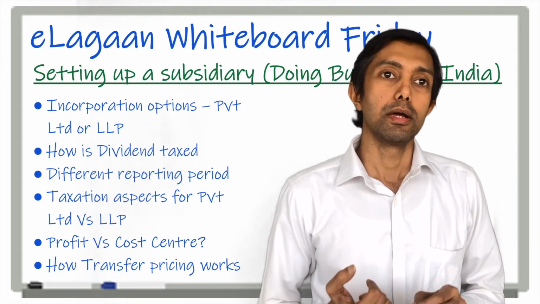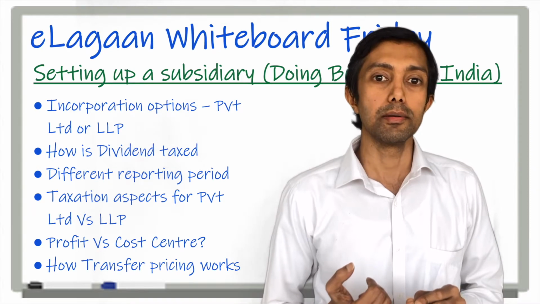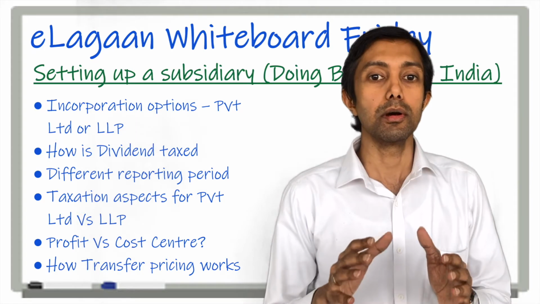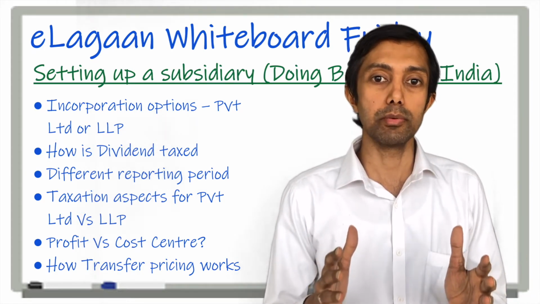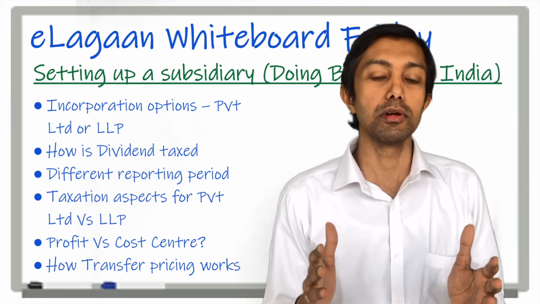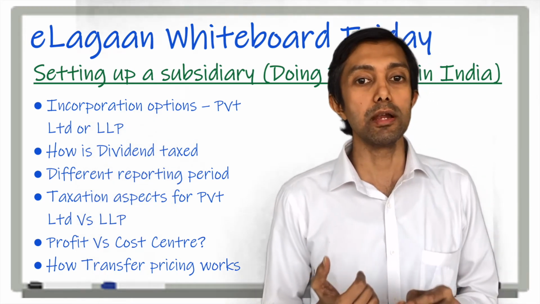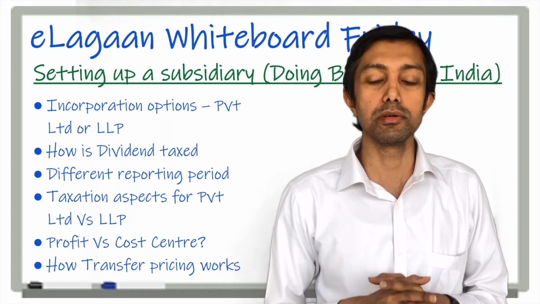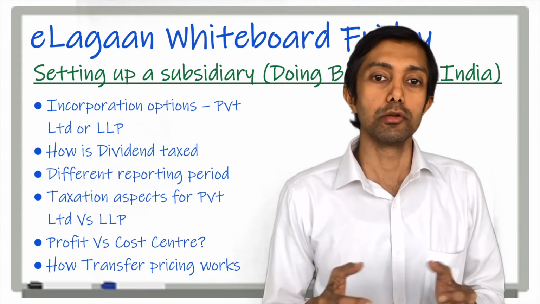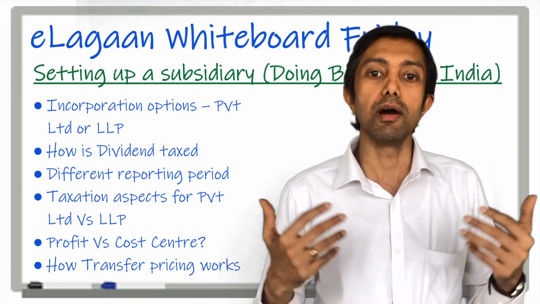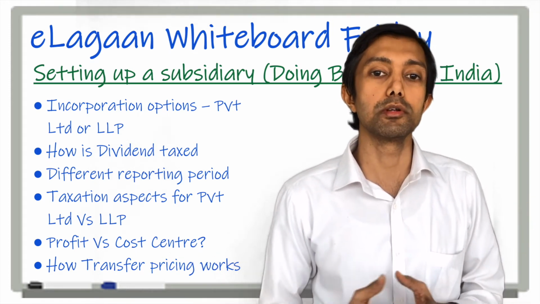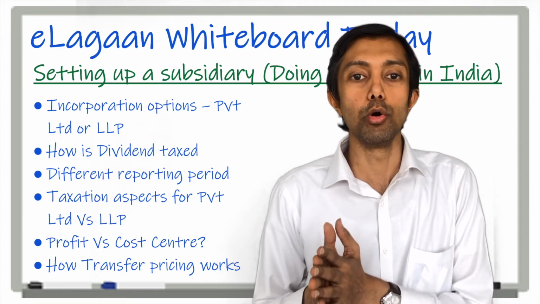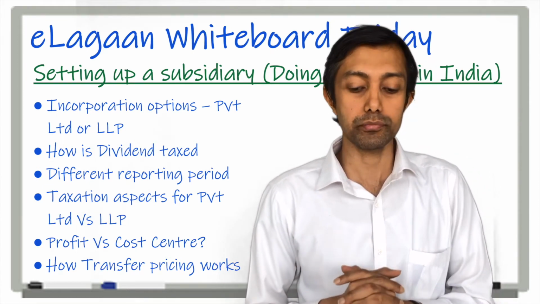Number one is look at the branding. In case of a private limited company, it is a more recognized form of entity because it has been in operation since nearly 50 to 60 years. In case of an LLP, it is a fairly new type of entity and it has been in operation since about 10 to 12 years only. So the laws and the surrounding environment would be more conducive towards a private limited company, and that is perhaps the default mode for incorporating a subsidiary.